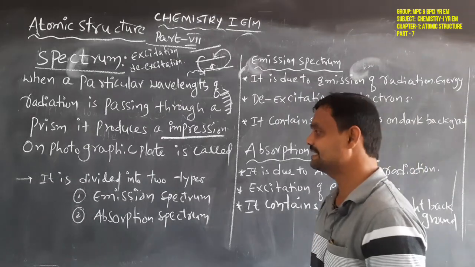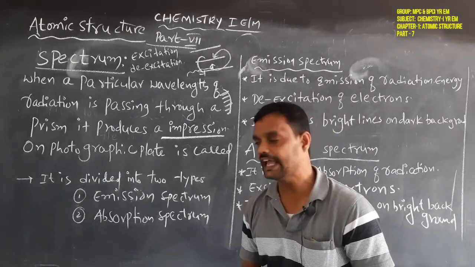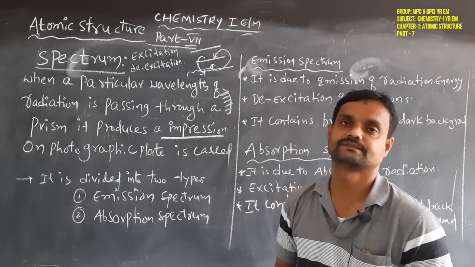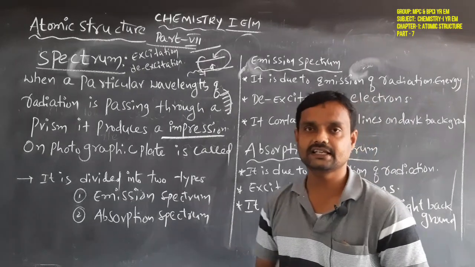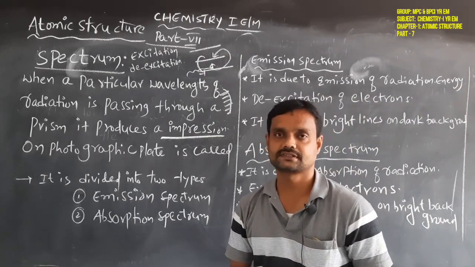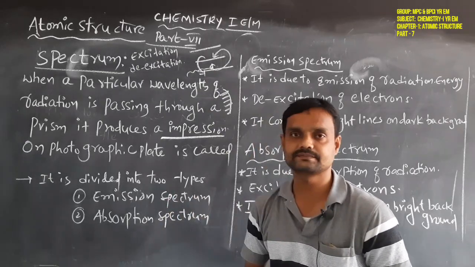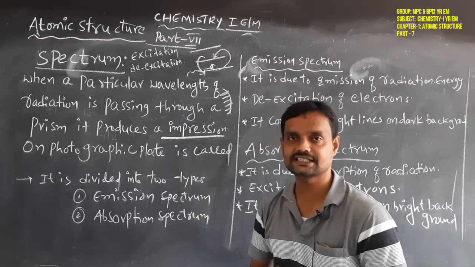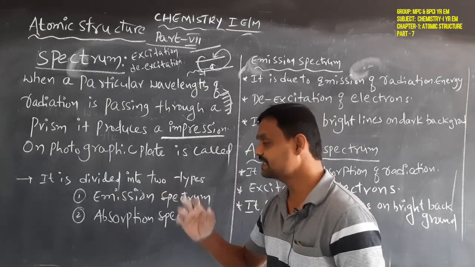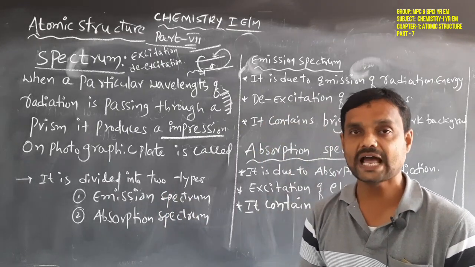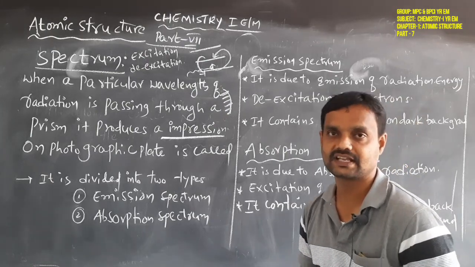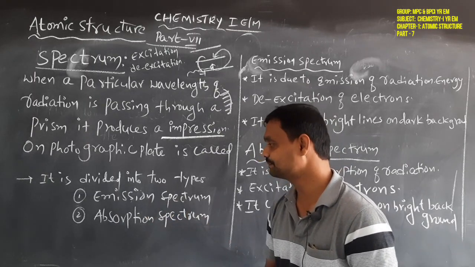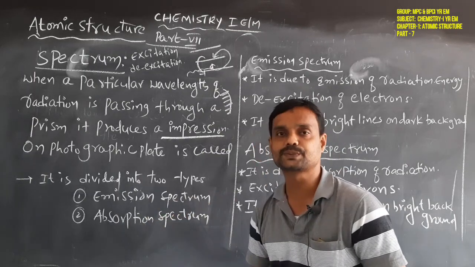And mainly the spectrum is divided into two types. One is the emission spectrum, another one is the absorption spectrum. This is the main classification of spectrum. Again, emission spectrum is classified into band spectrum and line spectrum, which will be discussed later. First, we have to know what the emission spectrum is and what is meant by the absorption spectrum.